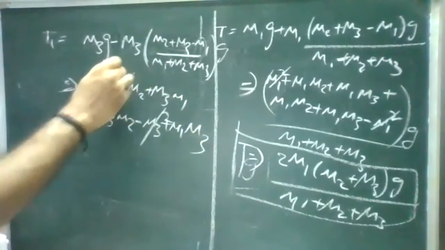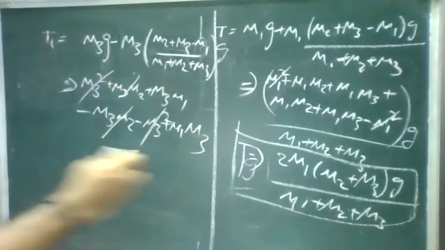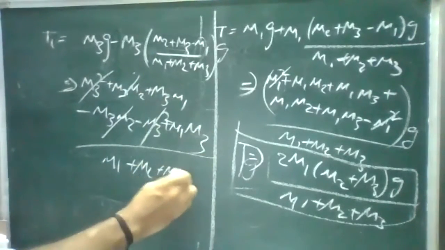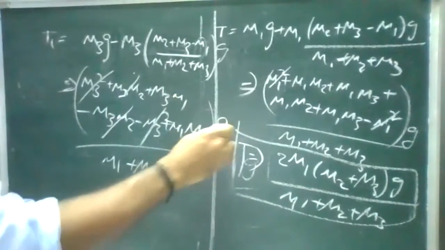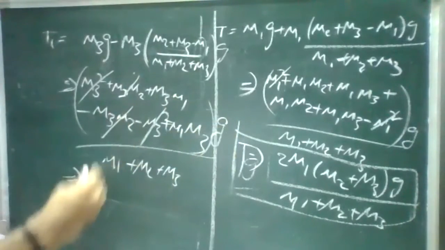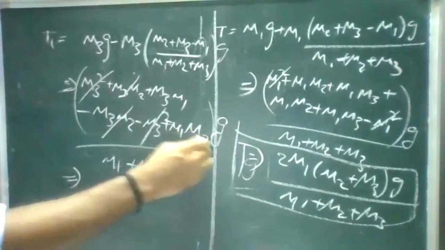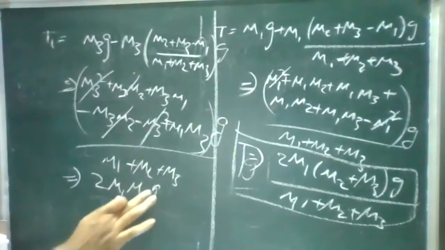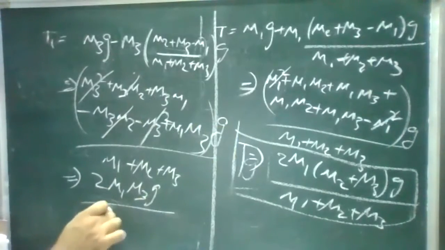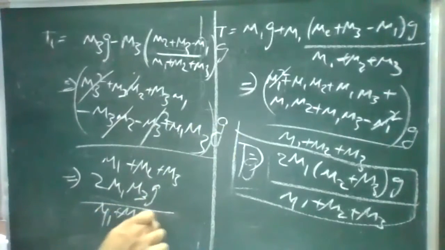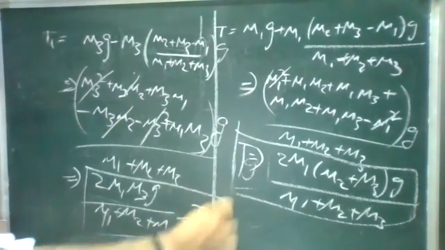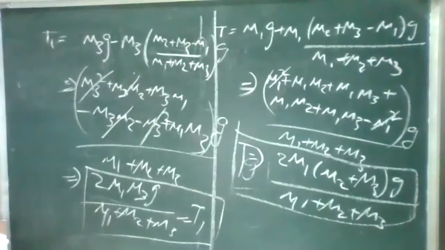So M3 square, M3 square, M3 M2, M3 M2, by M1 plus M2 plus M3 into g. So from this relation, there are two times of M3 M1. So 2 M1 M3 g by M1 plus M2 plus M3 is tension T1.